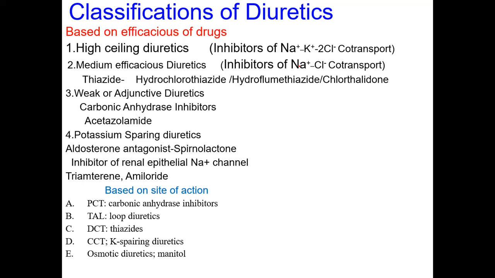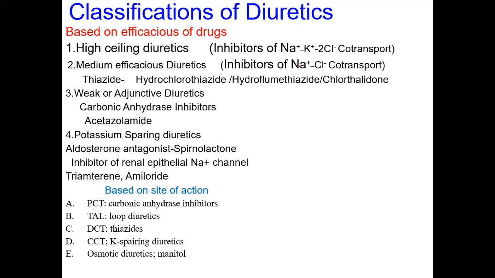And the fourth is not based on efficacy. Sometimes most of the diuretics cause the main adverse effect of loss of potassium ions along with sodium. To overcome this, the potassium sparing diuretics are used, that is the aldosterone antagonist drugs, like spironolactone.